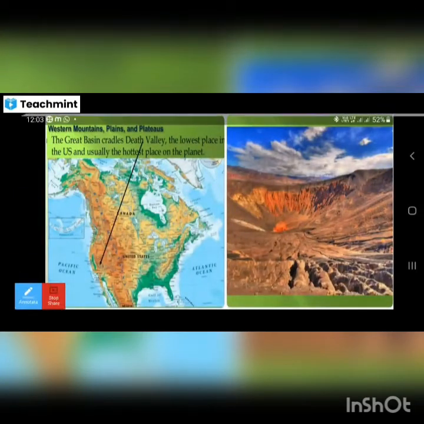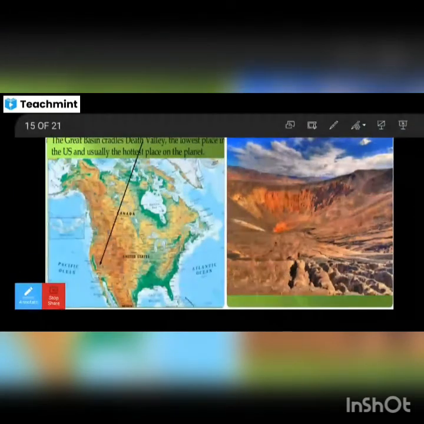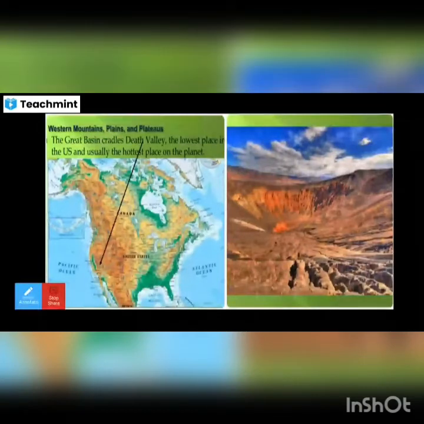The Western Mountains. The Great Basin cradles Death Valley, the lowest place in the USA. Usually, this is the hottest place on the planet. So, which is the hottest place on the planet? Death Valley. It is located in North America.